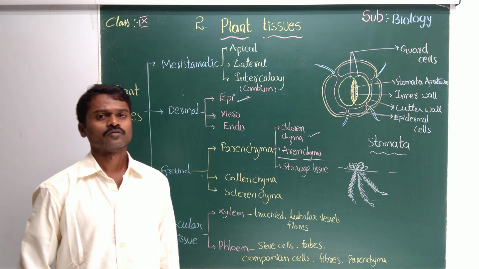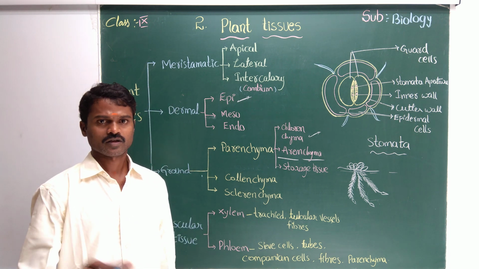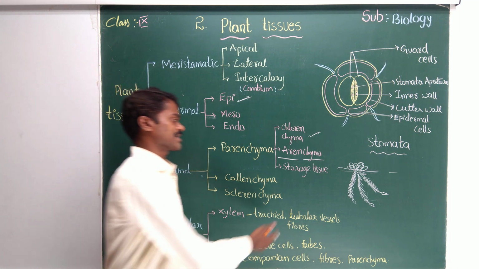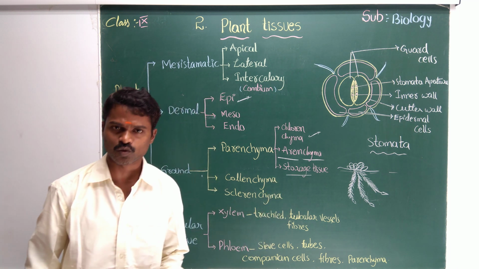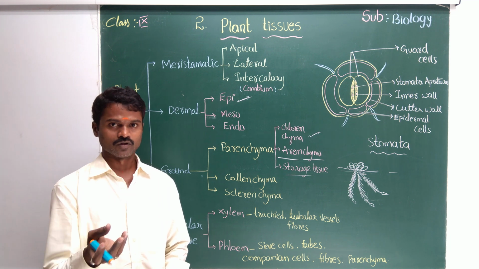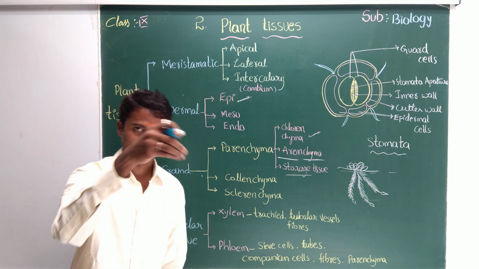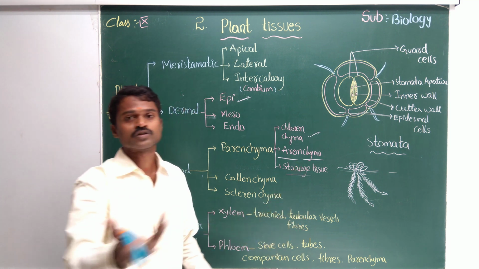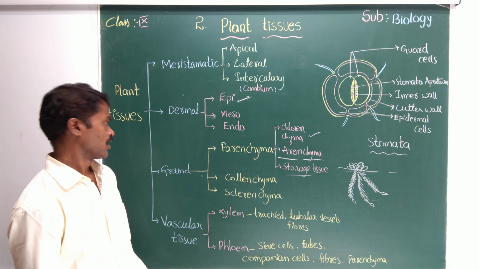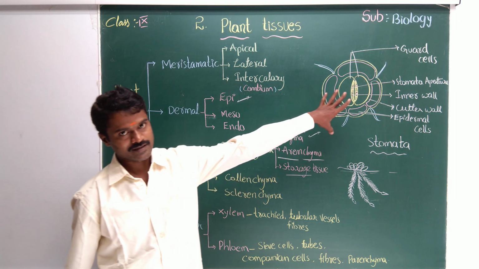Chlorenchyma helps in photosynthesis. Okay, you can see the figure. I will show that. Now to the storage tissue. In the name itself, there is the word store. It stores the food, what we are eating. The food tissue is nothing but storage tissue itself. This is about parenchyma. Now stomata is last. I will come to that.